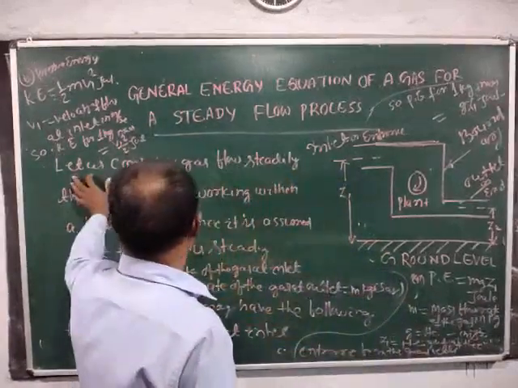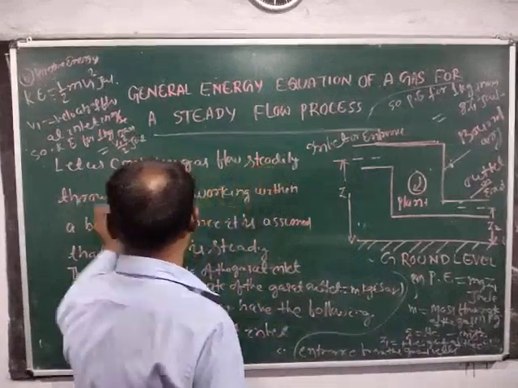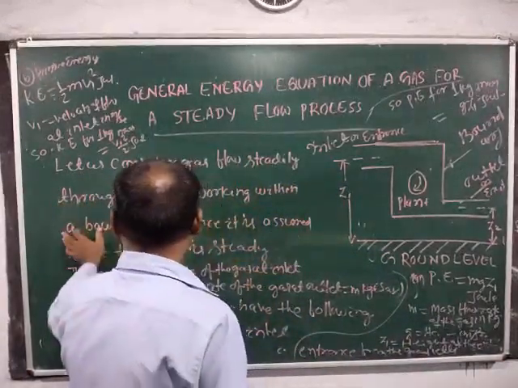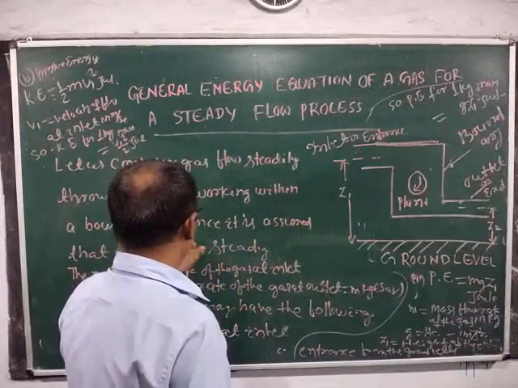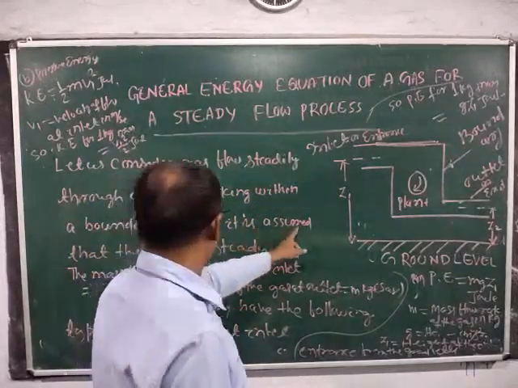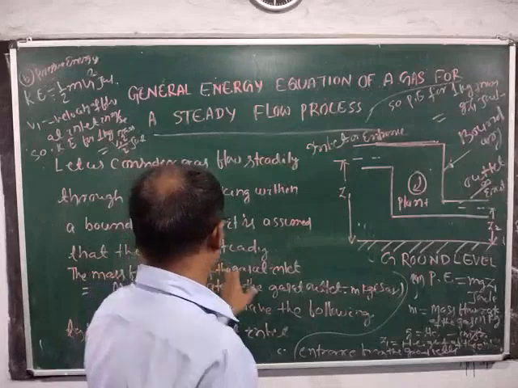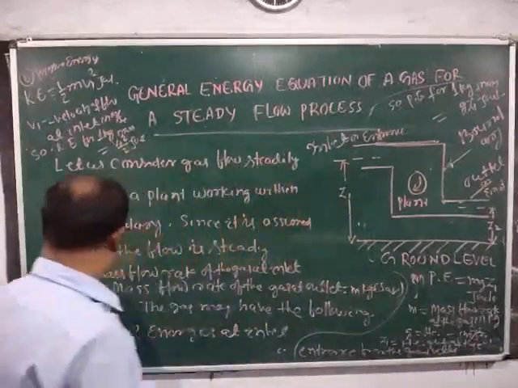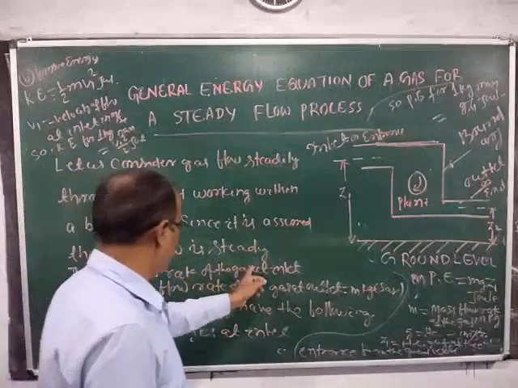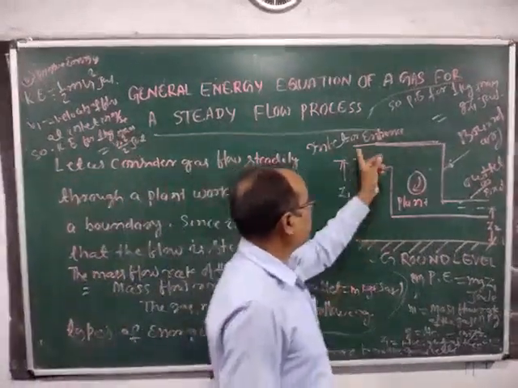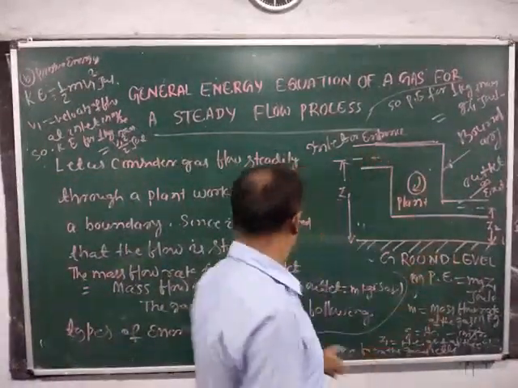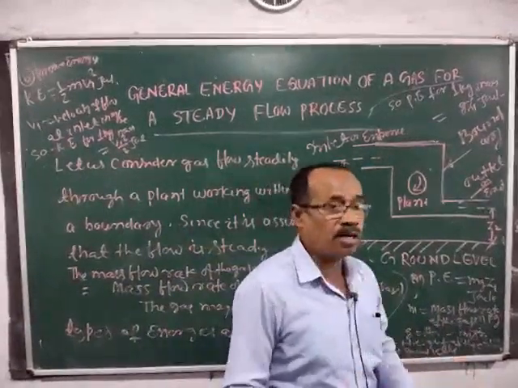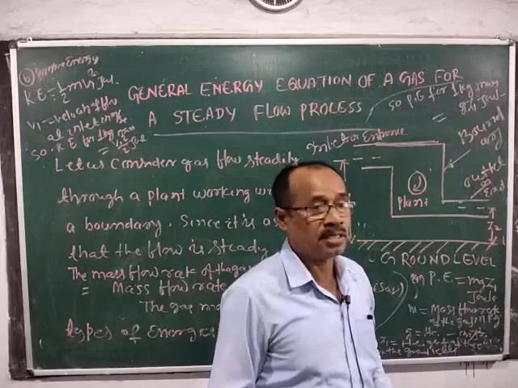Let us consider gas flowing steadily through a plant working within a boundary. Since it is assumed that the flow is steady, the mass flow rate of the gas at inlet is equal to the mass flow rate of the gas at outlet, say m kg.